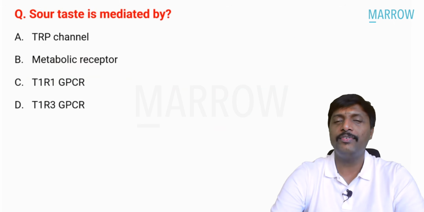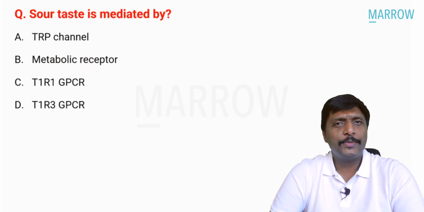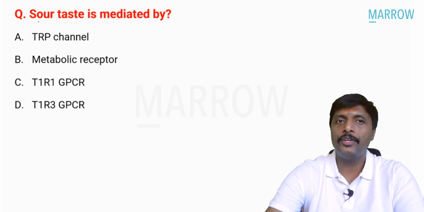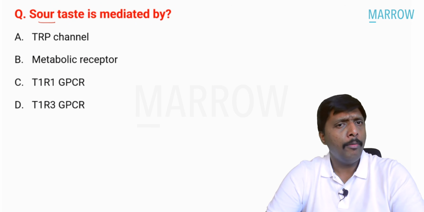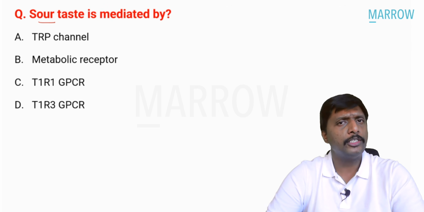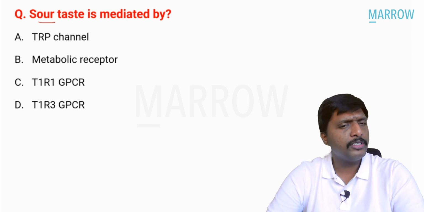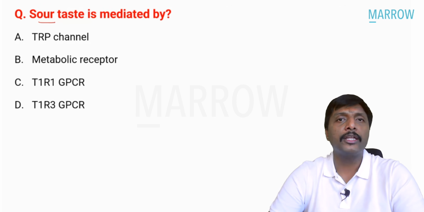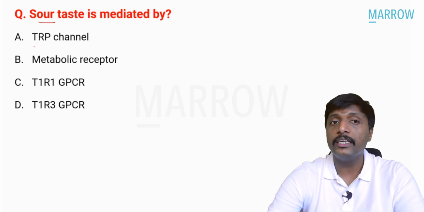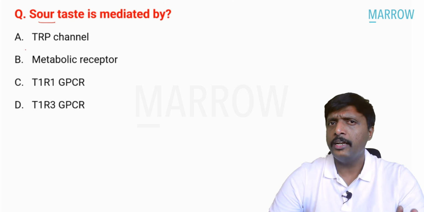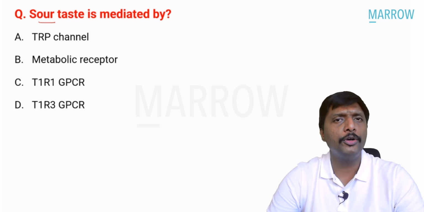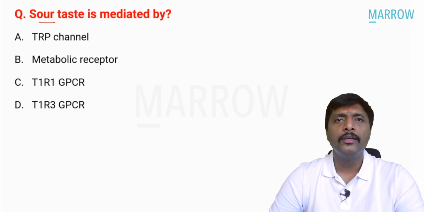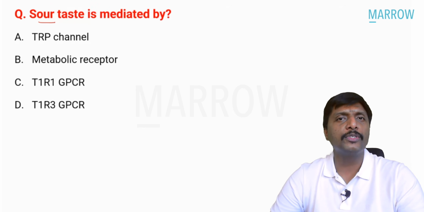Next question. Concerned with taste. Who answered this question correctly? It is also a brand new question. They asked about sour taste is mediated by. And let me tell you guys, metabolic receptor, many students told this option was there. T1R1 was there. T1R3 was also there. Concerned with option A, a TRP channel was mentioned, but exactly that number, we are not sure, but the TRP channel is mentioned. So let me tell you the best answer for this question.